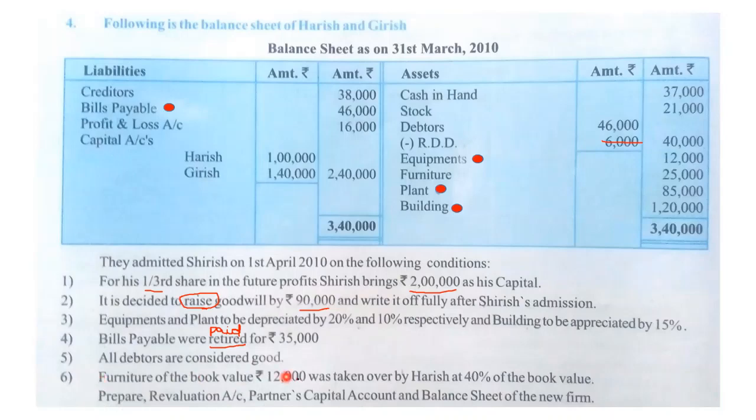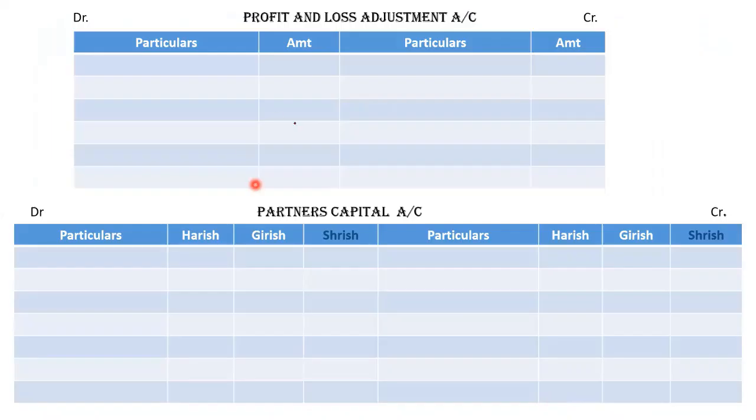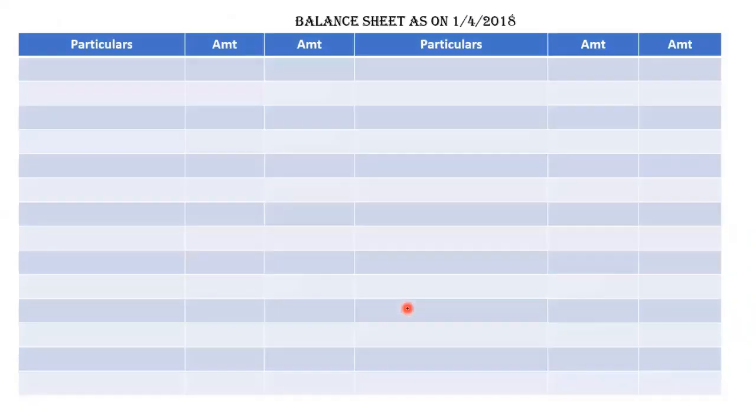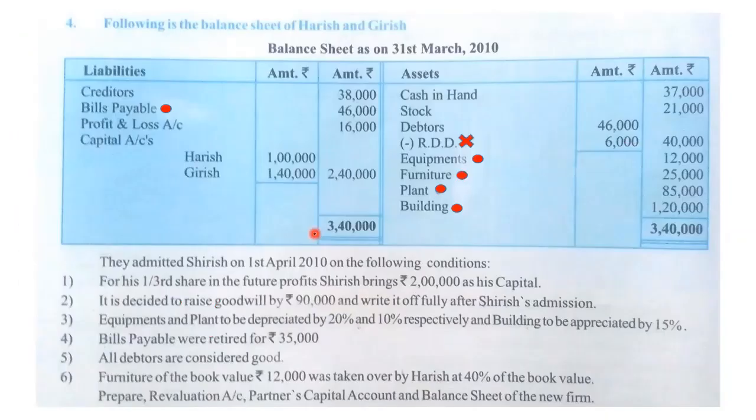Furniture of the book value 12,000 was taken over by Harish at 40% of book value. So we will make a mark on furniture as well. So when we will prepare revaluation account, partners capital account and balance sheet of the new firm. This is the format. You have to prepare the format. Okay. This way we will prepare the format.